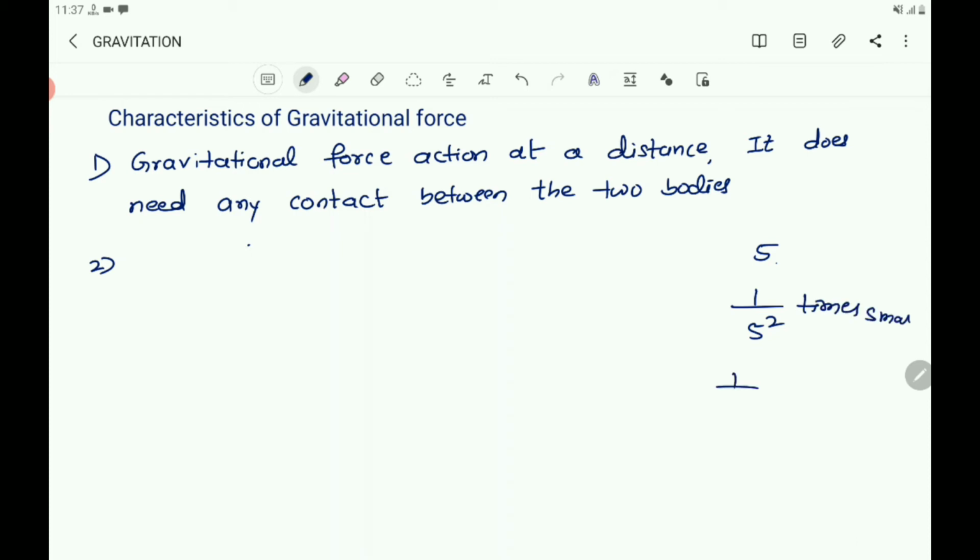That is 1 by 5 square, which means 25 times smaller. So as the distance increases, the gravitational force between the two objects decreases. So you write that gravitational force is an inverse square force.